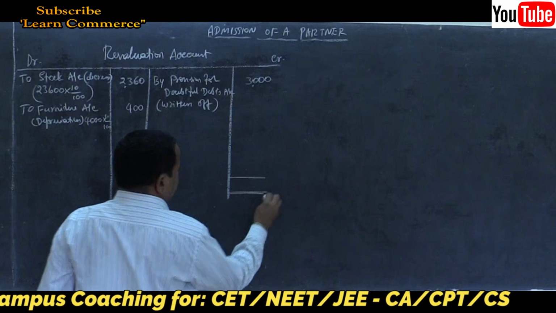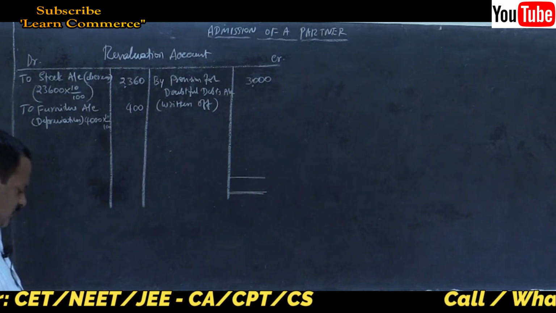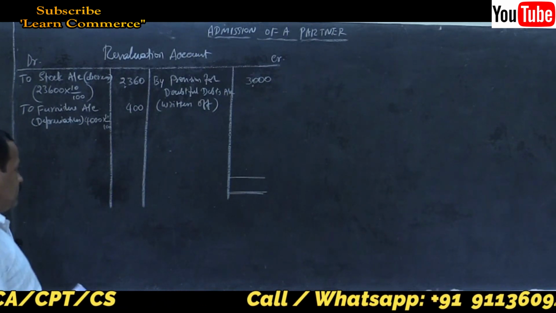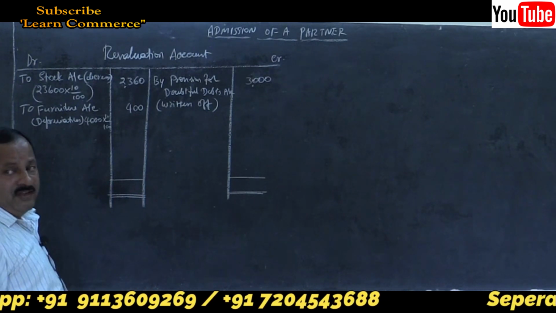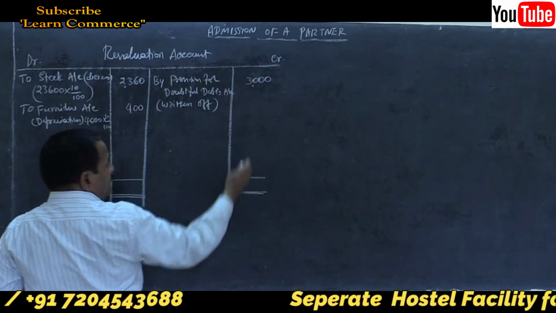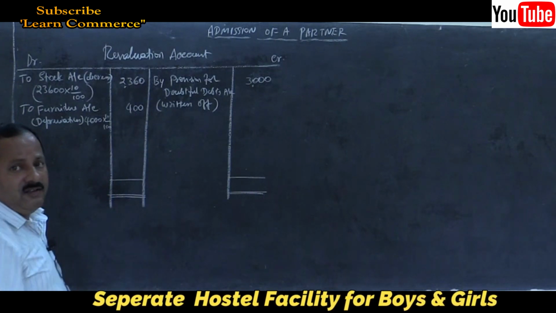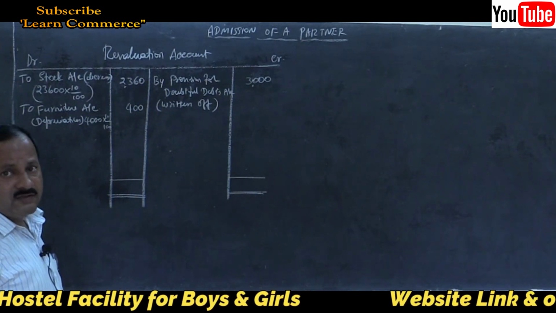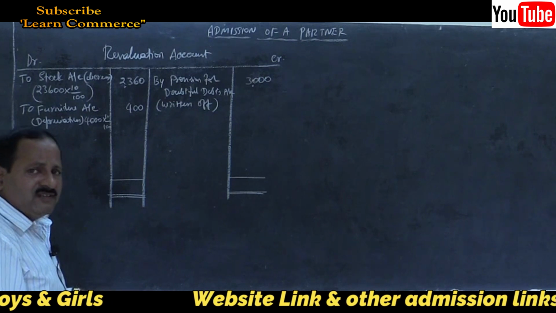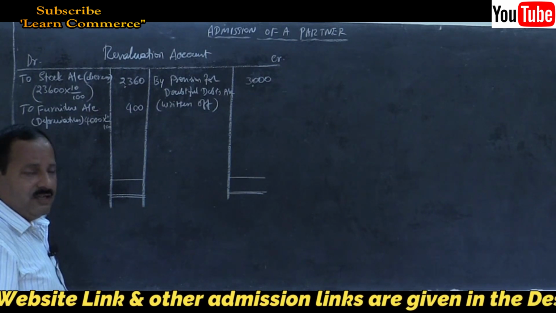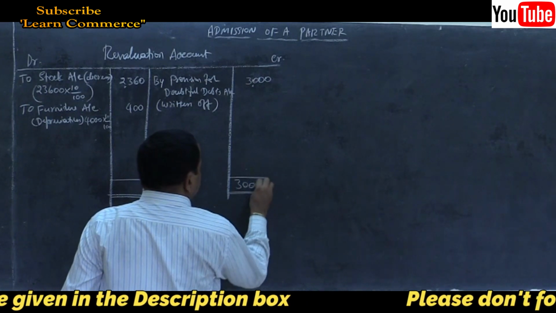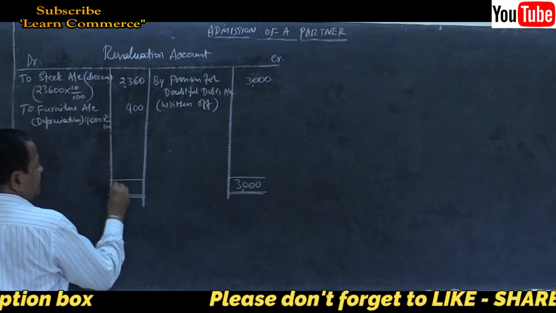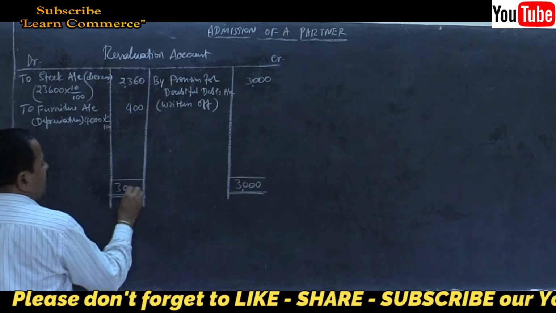There are no other entries, no other changes. That's all. So close it. This is what I was referring earlier. If the total of this side and this side agrees, no difference at all. So write the total and leave it as it is. No worries. Clear? So 3,000 here. This side is greater. Write the same total on the other side.